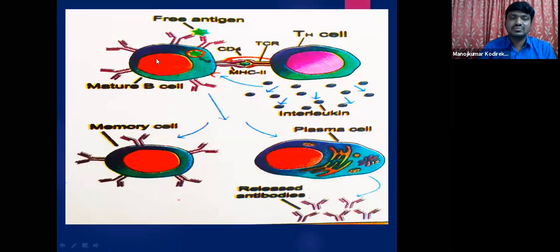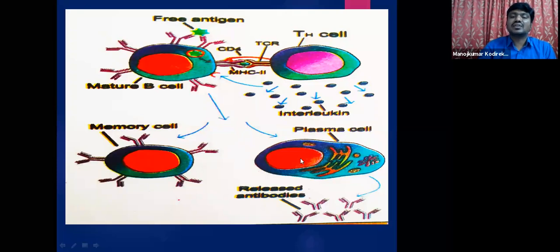So if you see this picture, this is the mature B cell, and this is the free antigen coming in contact with it. So what happens immediately? Certain cytokines are released, especially interleukins. What do interleukins do? They stimulate, they activate, and they are responsible for the differentiation of the cells. The cells are differentiated into effector plasma cells as well as long-lived memory cells. These long-lived memory cells are responsible for immunological memory, whereas the effector plasma cells attack the antigens.